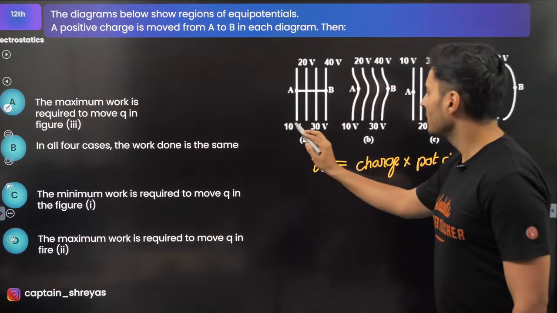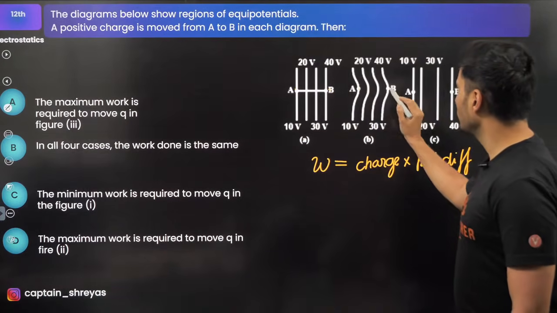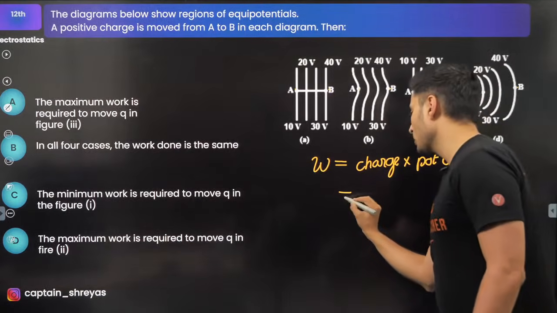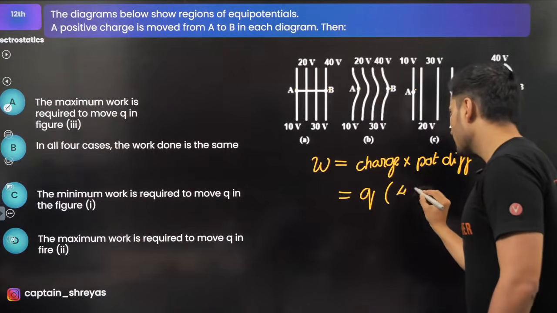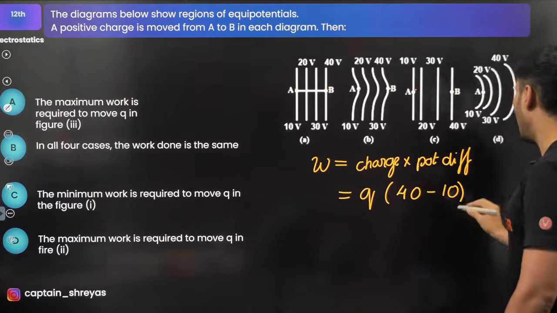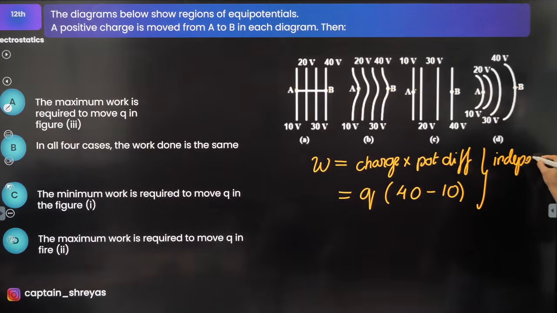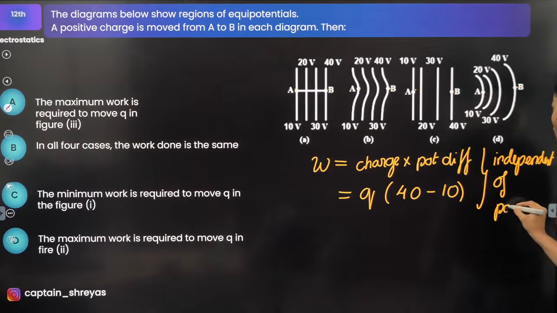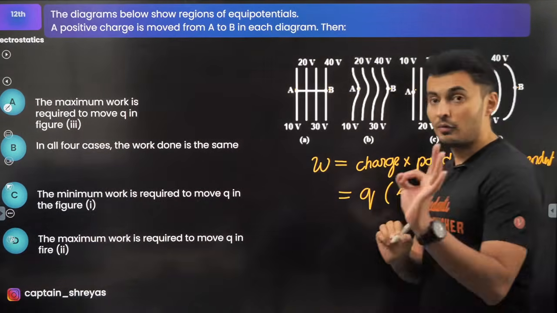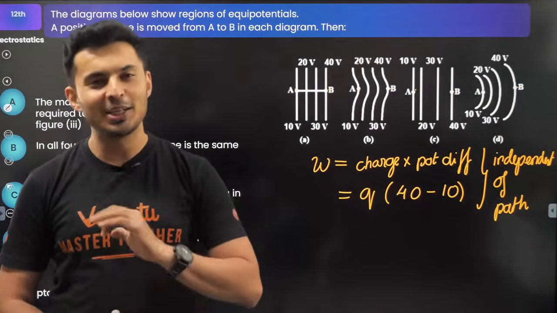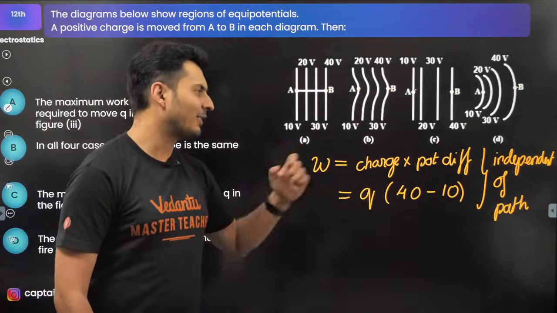Here to here, it is 10 to 40, 10 to 40. So the charge that you are moving is the same. The potential difference is always 40 minus 10. And remember, this is always independent of the path taken. The work done in an electrostatic field is always independent of the path taken. It only depends on the initial and the final positions.